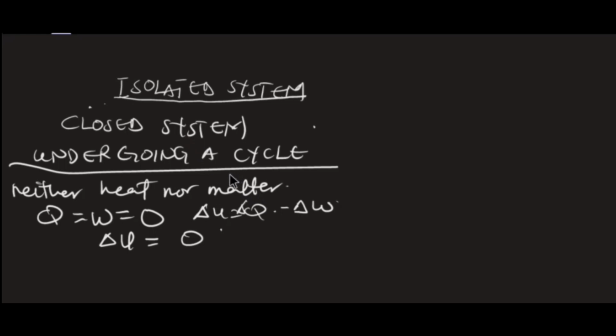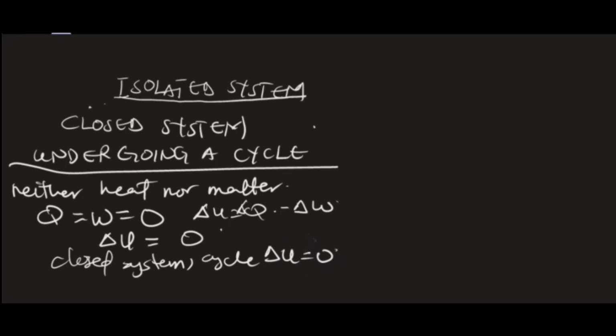I'm talking about a closed system. We did the closed system in our previous video. So a closed system undergoing a cycle has its delta U equal to 0, and hence the first law.